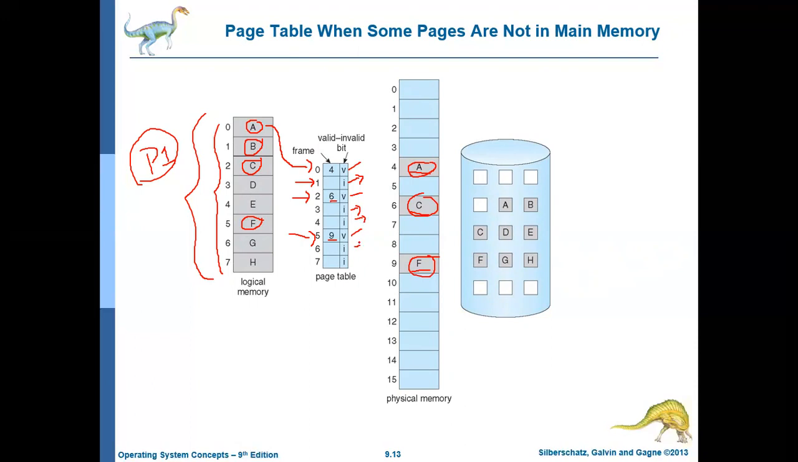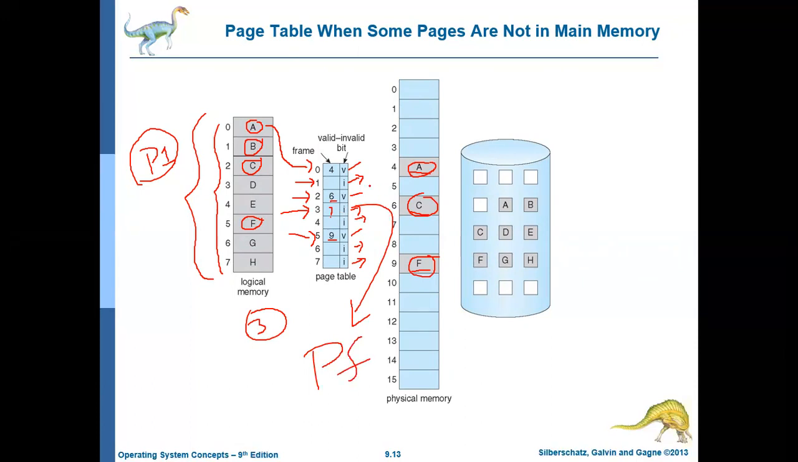Whenever those pages are referred, say the CPU creates a logical address 3, it means page number 3, but the frame corresponding to page 3 is not available. So this will create something called a page fault. It means that the page is not available.